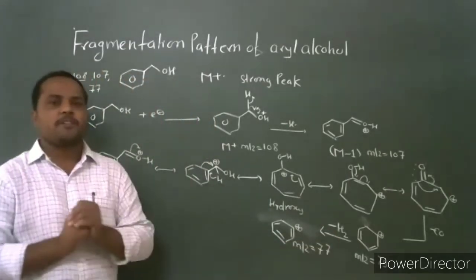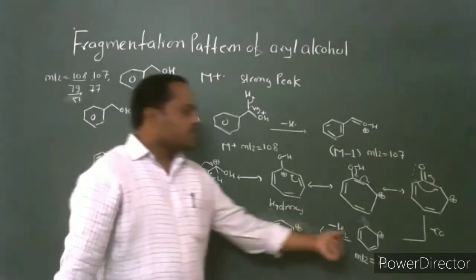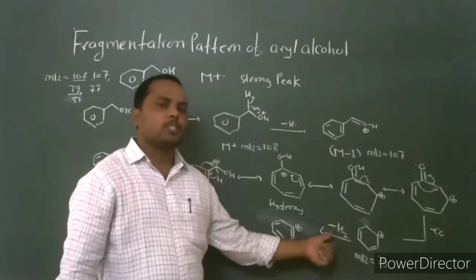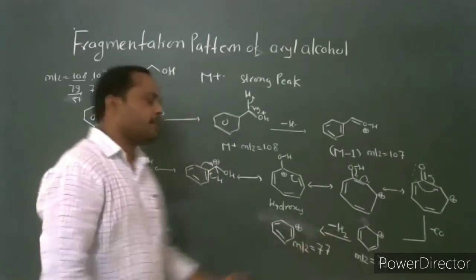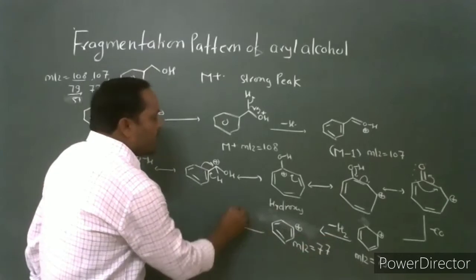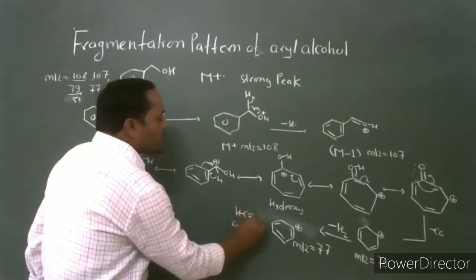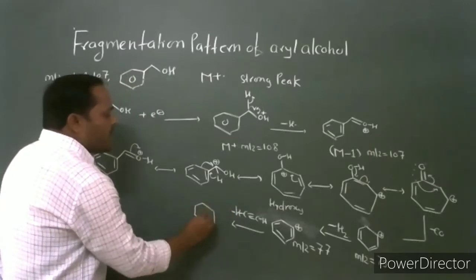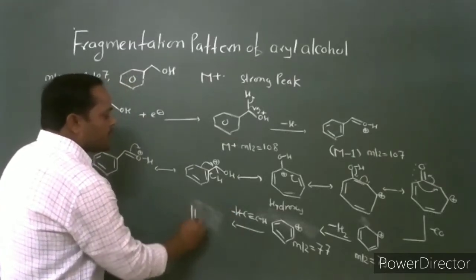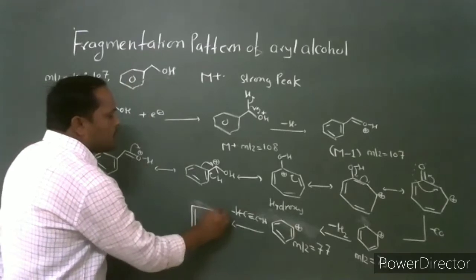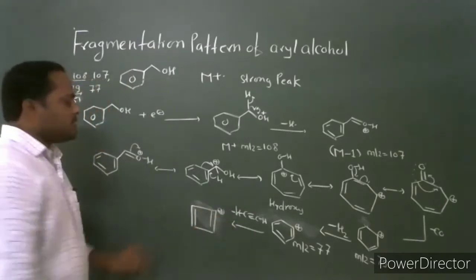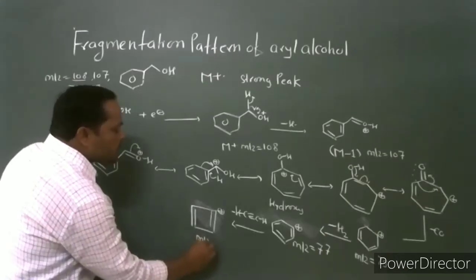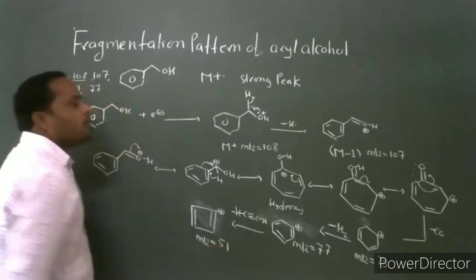There is a formation of the phenyl cation. The cyclohexadienyl cation undergoes loss of a hydrogen molecule to give the phenyl cation, and this phenyl cation undergoes loss of an acetylene molecule, with formation of the cyclobutadienyl cation, which has mass to charge ratio 51.